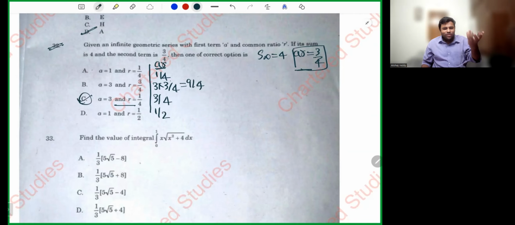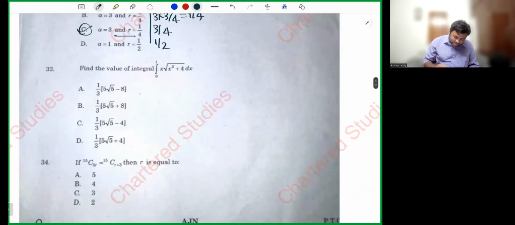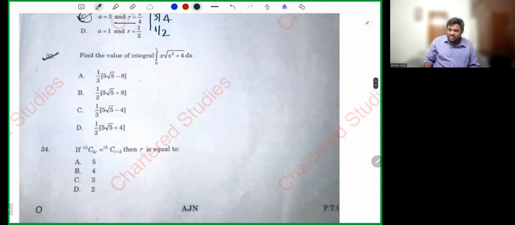People say, sir, option verification will not work. You see how option verification works? It's very simple in the examination. Just be mindful in the examination. It's very simple to crack our foundation exams. That is the third question. Integration is asked.